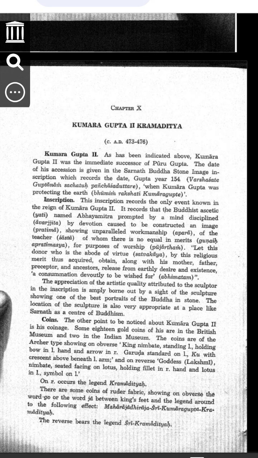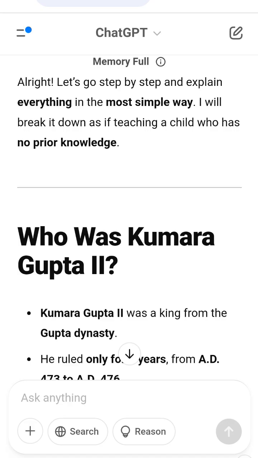He is holding a bow in one hand and an arrow in the other. There is a Garuda, a mythical bird, next to him. Above his arm there is a crescent, moon shape. His title, Kramaditya, is written on it. Backside of the coin, reverse, Goddess Lakshmi is sitting on a lotus. She holds a fillet, a decorative band, in one hand and a lotus in the other. A special symbol is also there.